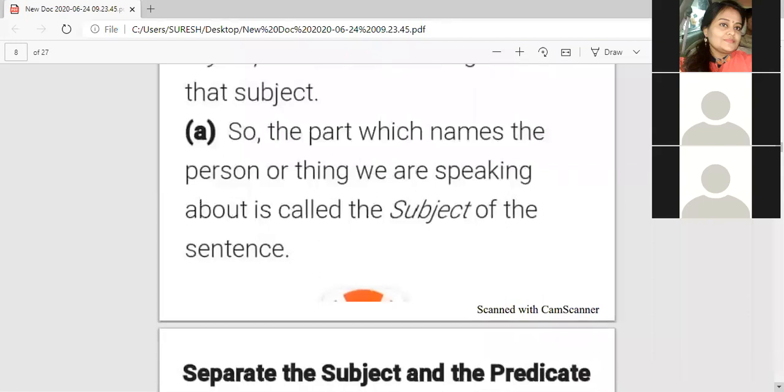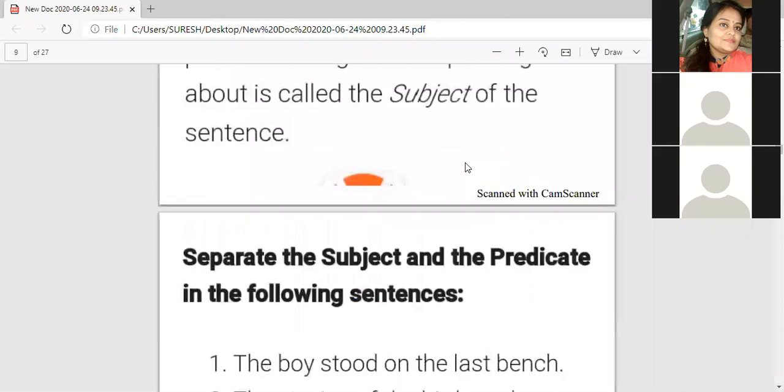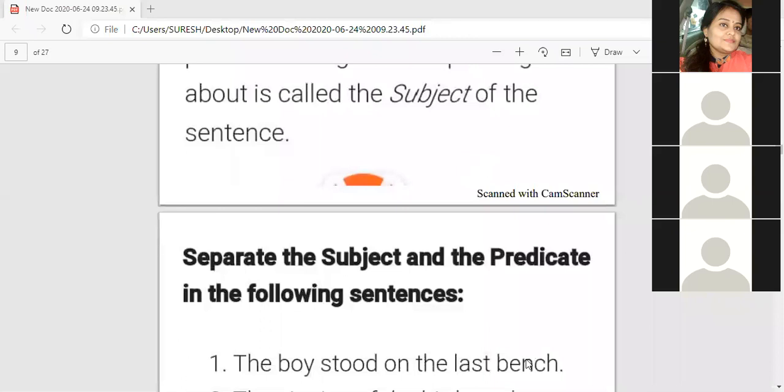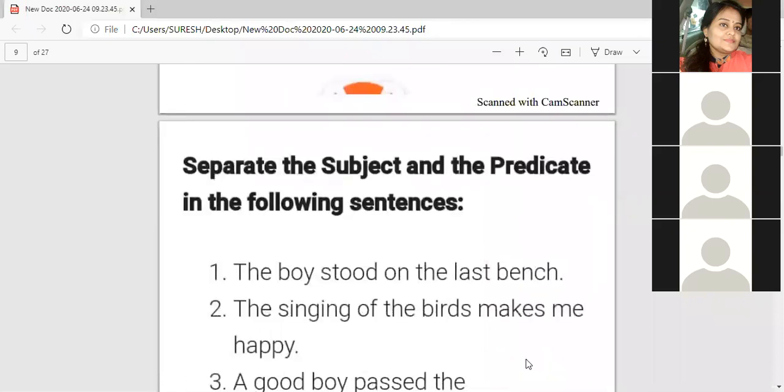Is it clear to you? Subject and predicate. The part of a sentence which names the person or thing we are speaking about is called the subject. Okay. In this sentence, the person or thing about which we talk is called the subject and the rest is called the predicate.